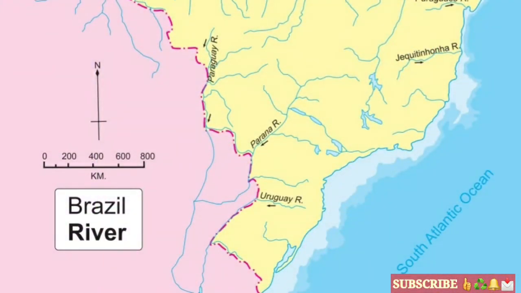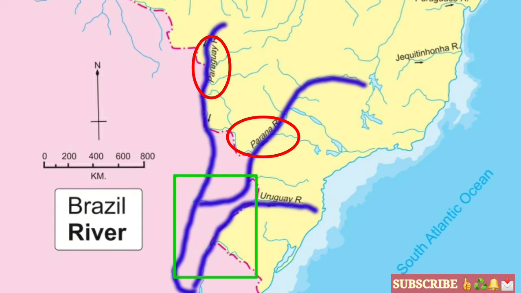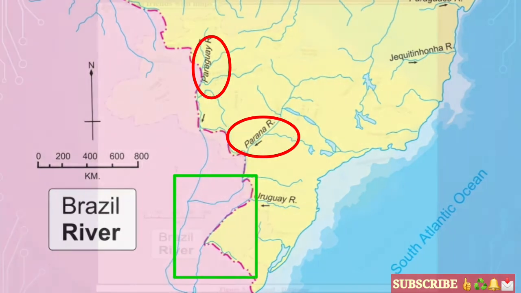Now in Brazil, the second river system of Brazil is the Paraná river system and the Paraguay river system. Okay students, so on the southwest side of Brazil, we can see this river system, that is the Paraná river system and the Paraguay river system. Both the rivers enter into Argentina. Okay students, so this is the second river system of Brazil.